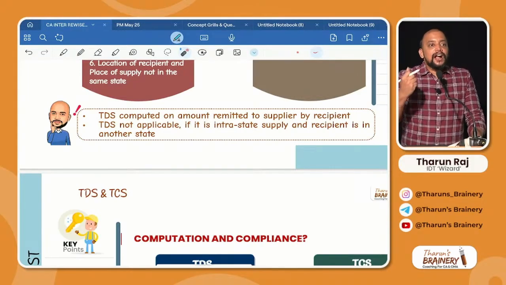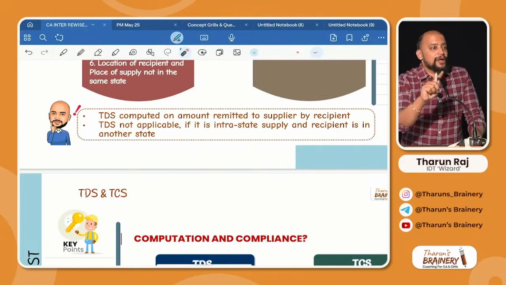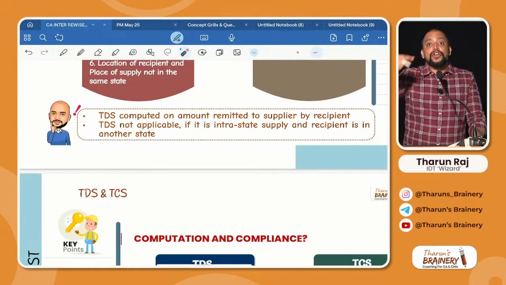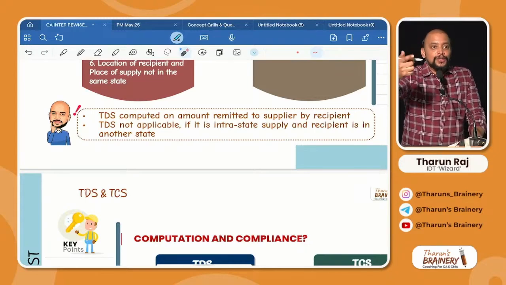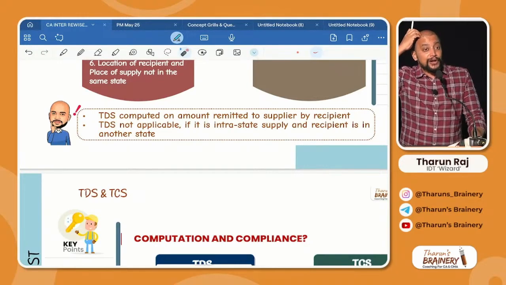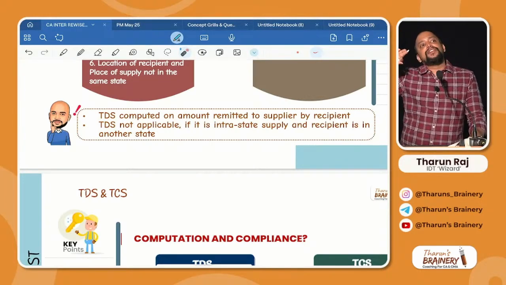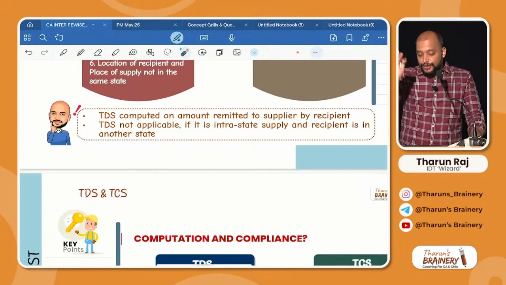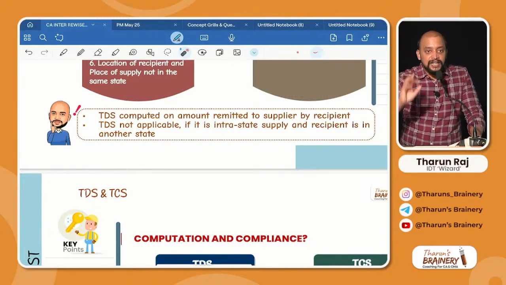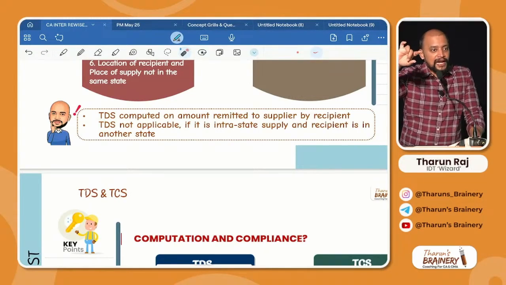Retention money means government will retain some money out of the contract price and they will not release the full amount. Because maybe in future, if my work is not good, they should be able to rectify that work and they need to spend. Why will they spend out of their pocket? That's why they will retain that 20%, say 30,000, and they will release it to me at a later point of time. So right now to government I raised the invoice for 1,50,000 plus GST. How much are they remitting me? 1,20,000 plus applicable GST on 1,20,000.